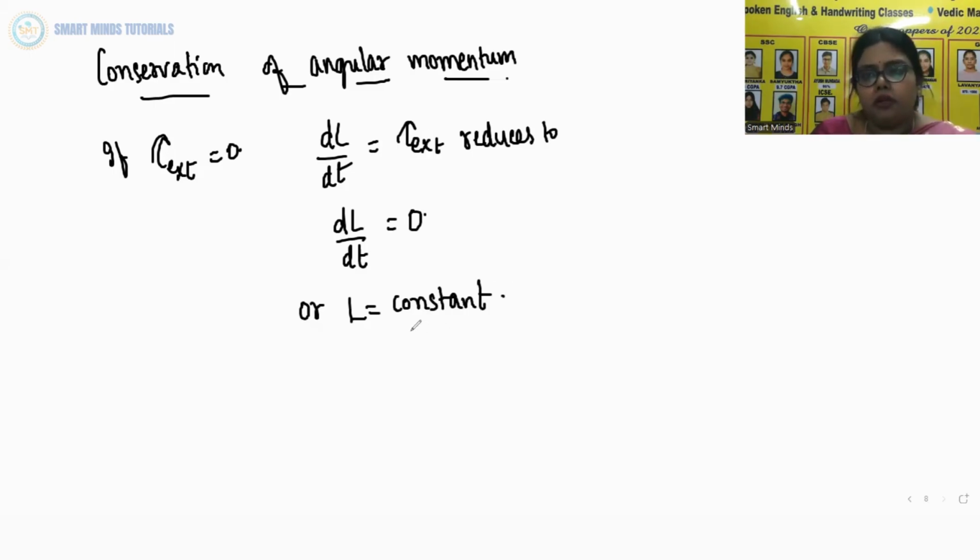So if the total external torque on a system of particles is 0, then the total angular momentum of the system is conserved. That is, it remains constant.